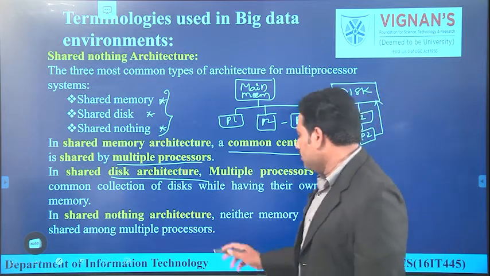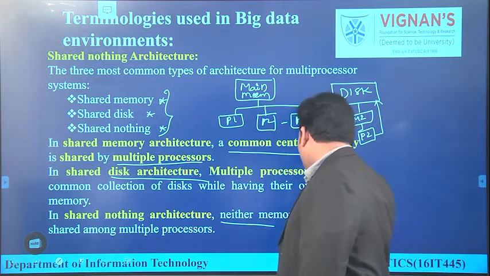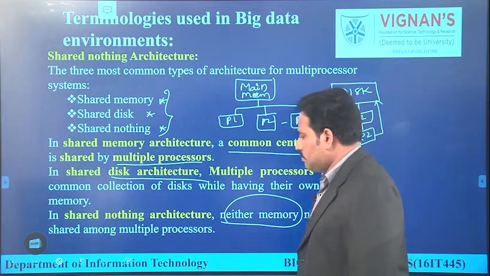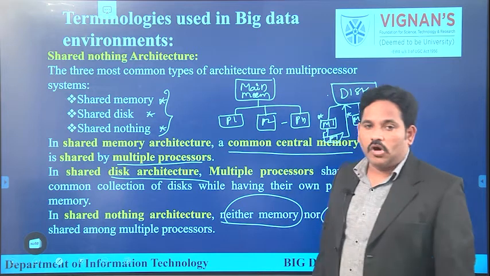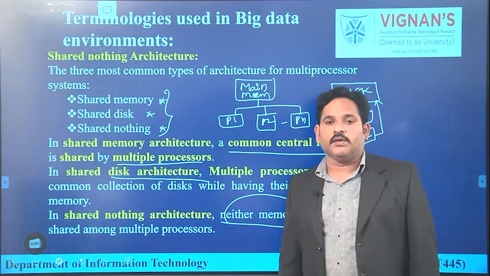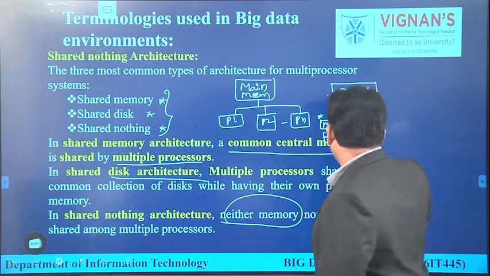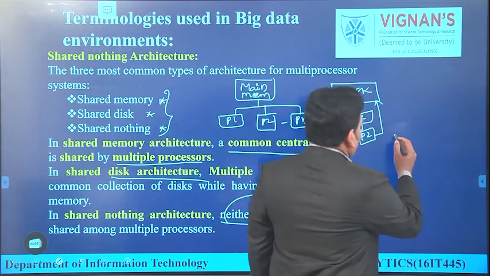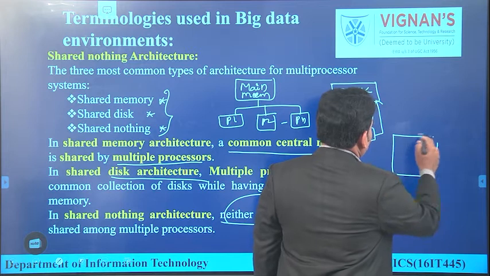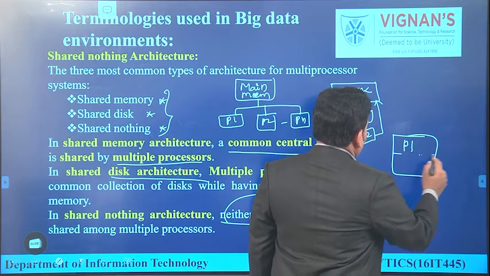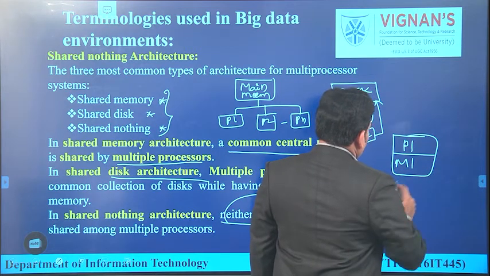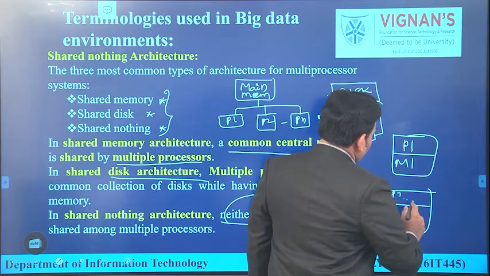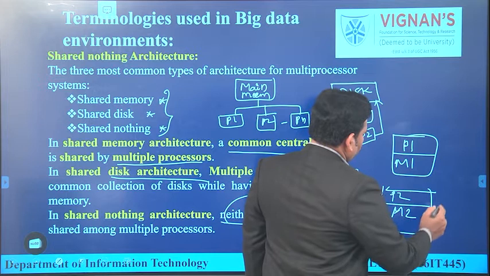And in shared nothing architecture, neither memory nor disk is going to be shared among the processors. Now how will it look? So in this aspect, let's have a look at the third option. Every processor is having its own individual processing environment and memory, and processor 2 is having its own memory too.